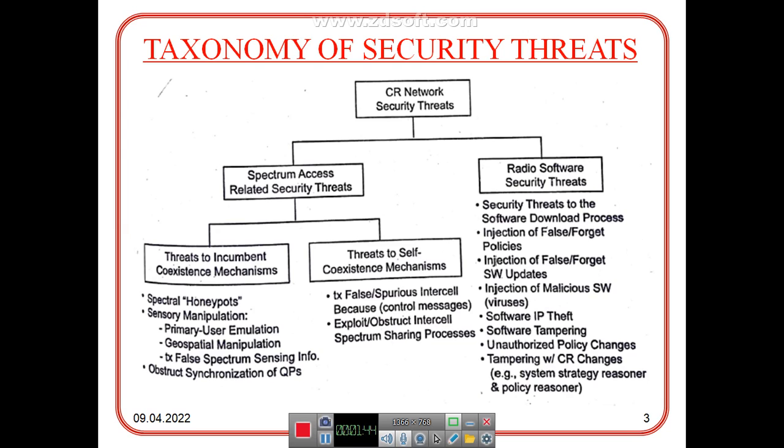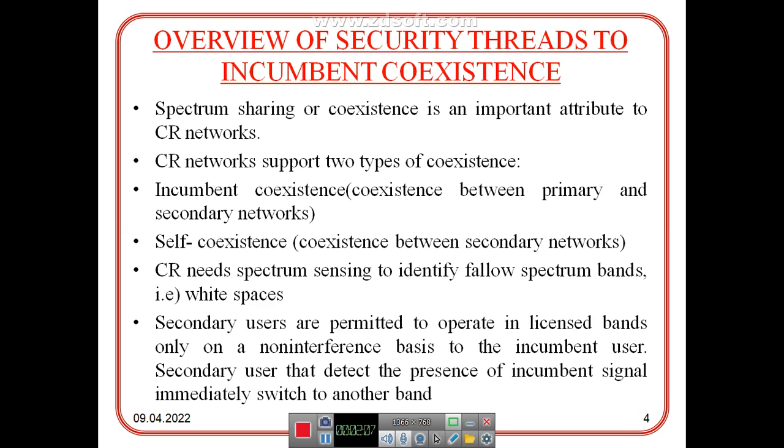Then we have the radio software security threats to the software download process: injection of false or forged policies, injection of false or forged software updates, injection of malicious software, software IP theft, software tampering, then unauthorized policy changes, and tampering with the CR components, for example the system strategy reasoner or policy reasoner.